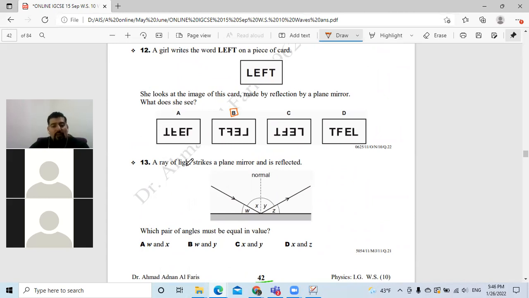Question 13. A ray of light strikes a plane mirror and it's reflected. Okay, this is the incident ray, as you can see here, and it reflects in this direction. Good. Okay, which pair of angles must be equal? The word must be equal, that means there is a law to control this.